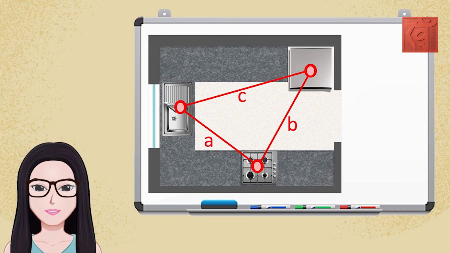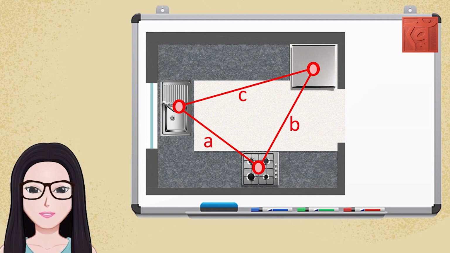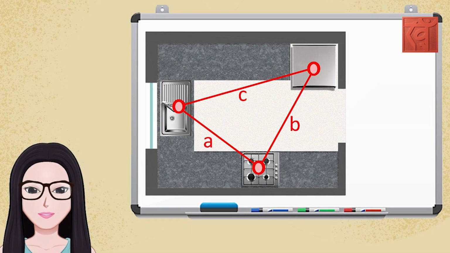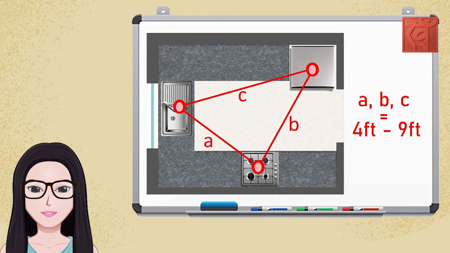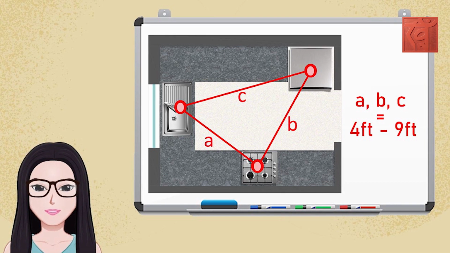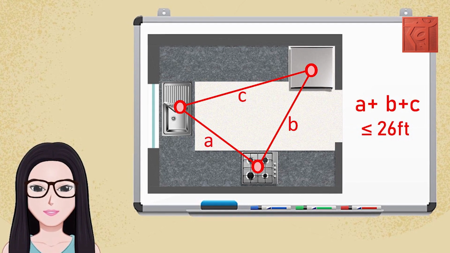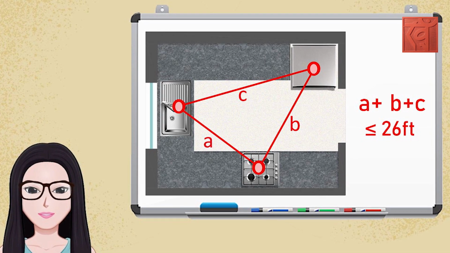In the 1940s, the concept of the kitchen work triangle was introduced to decide where to locate the cooking range, refrigerator and sink in an effort to get an efficient arrangement based around the activities of cooking, preparation and cleaning. Each leg of the kitchen work triangle must be 4 feet or more, but not more than 9 feet. Then again, if you add up the legs of the kitchen triangle, this should not be more than 26 feet.